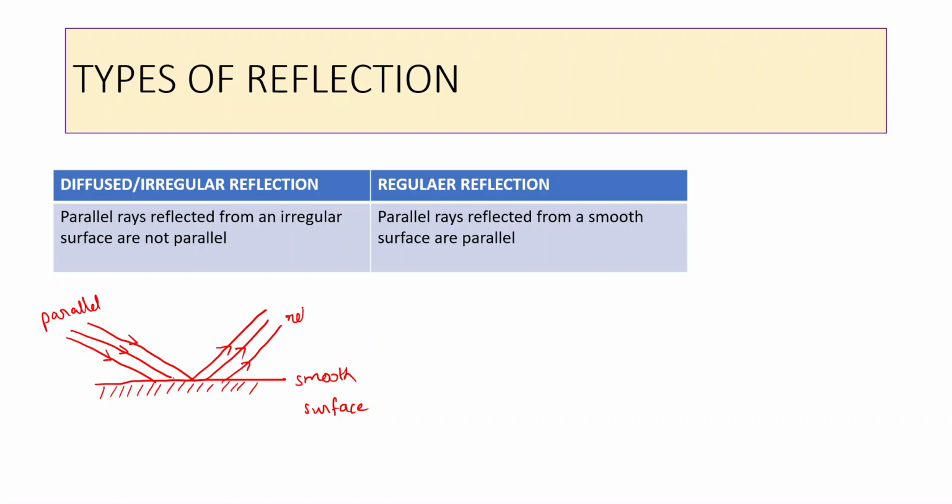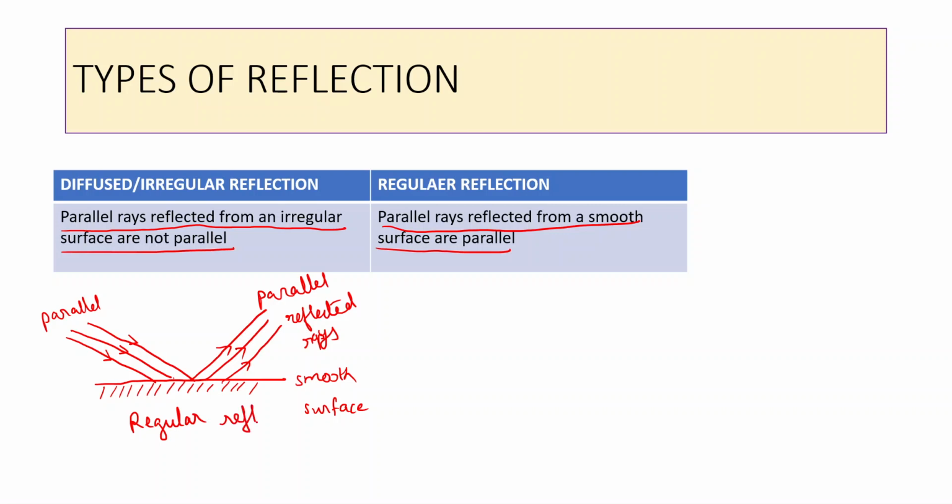These are reflected rays, again parallel. Here it is written, parallel rays reflected from an irregular surface are not parallel, and parallel rays reflected from a smooth surface are parallel. So this is regular reflection, where the surface is smooth. Incident rays are parallel and reflected rays are also parallel.